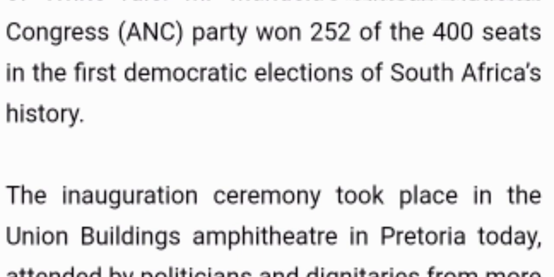Party won 252 of the 400 seats in the first democratic elections of South Africa's history. It is in South Africa's history that the African National Congress, the ANC party, got 252 seats out of 400 seats, okay. And the inauguration ceremony took place in the Union Building Amphitheater in Pretoria today.